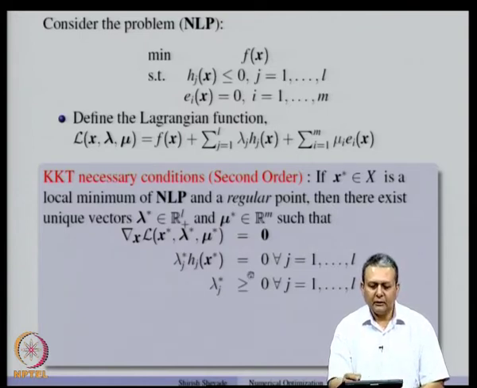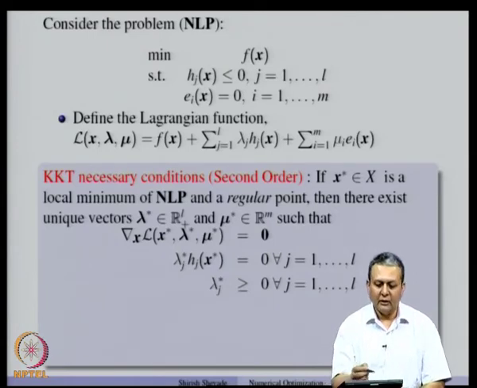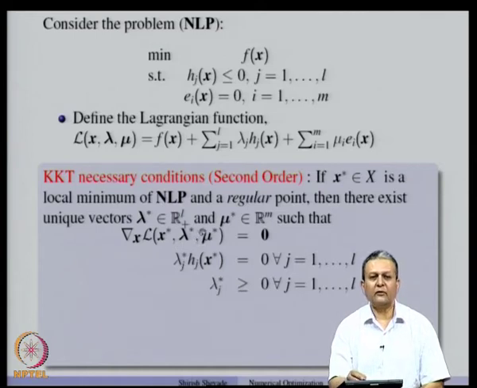So, these were the part of the first order conditions. Now, if you recall, when we studied unconstrained optimization, the first order necessary condition was that if x star is a local minimum, then gradient f x star equal to 0. So, here instead of gradient f x star, we have gradient of L with respect to x evaluated at x star, lambda star, mu star is 0. So, this algebraic condition is easy to verify.